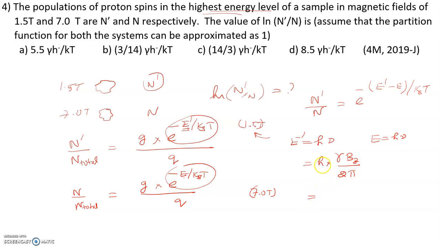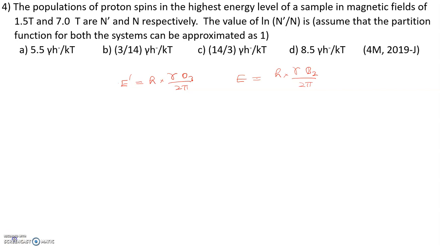And we can write h by 2 pi as h cross. So h cross into gamma into Bz. So here h by 2 pi is h cross, into gamma into Bz, which is 1.5 Tesla, and here similarly h by 2 pi is h cross into gamma, and here Bz is 7.0 Tesla. Now if you substitute these energy values in the expression, n prime by n equals e power minus (E prime minus E) by kBT.